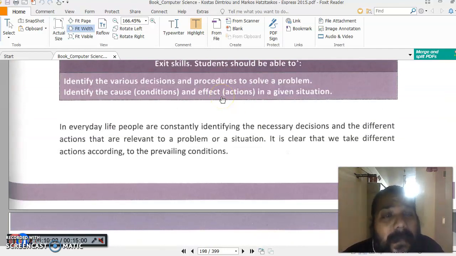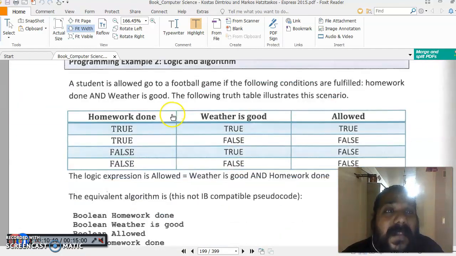Sometimes your values can be different for the same problem, but it depends on which situation you are dealing with. For example, a student is allowed to go to a football game if the following conditions are fulfilled. His conditions are that he should complete his homework and the weather should be good. So both the conditions should be true.